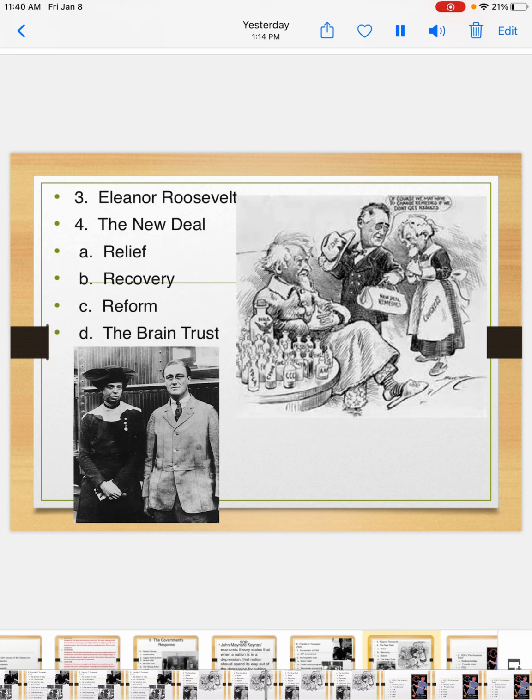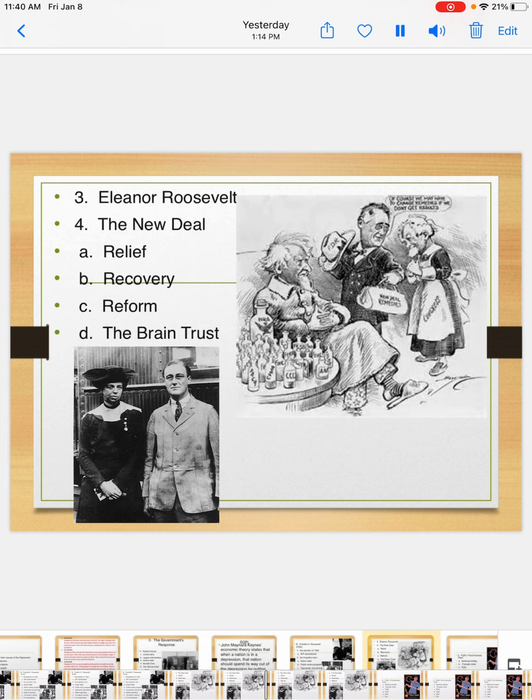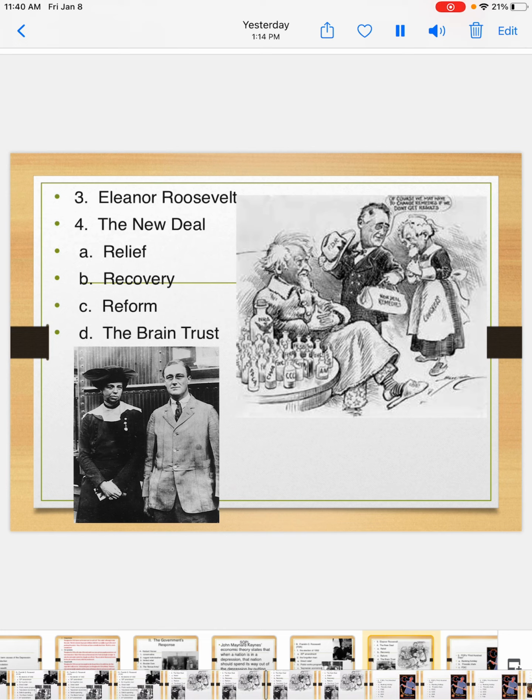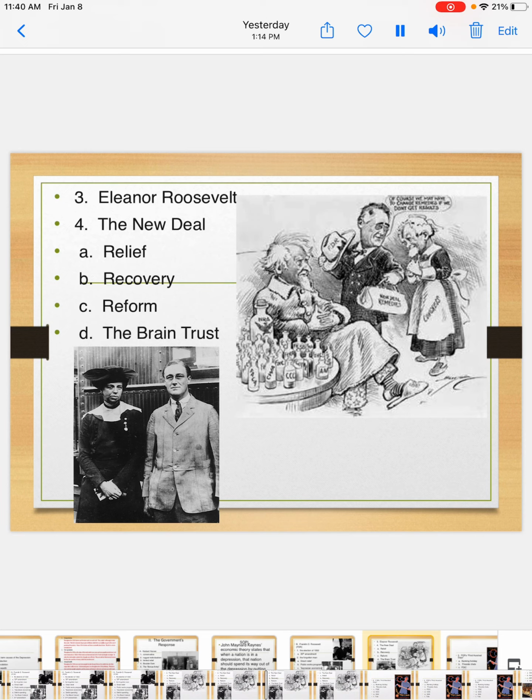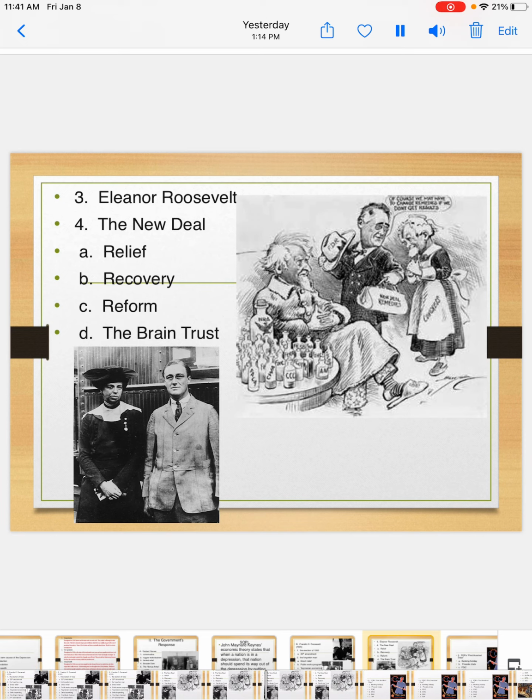So there were three main goals with the New Deal. We call them the 3 R's. You can see them there on the screen. Relief would be the first one, and this just meant that FDR sought to provide relief to the people in need in the country. So providing relief, we talked about how we wanted to do direct relief with welfare and money and jobs and things like that. That would fall under relief. Recovery.